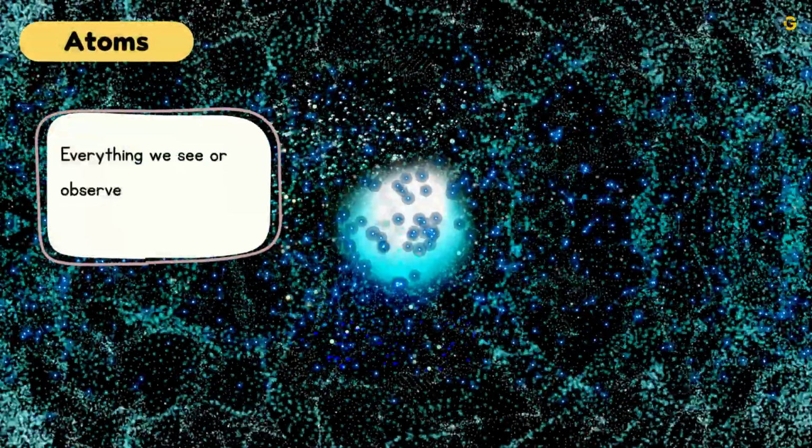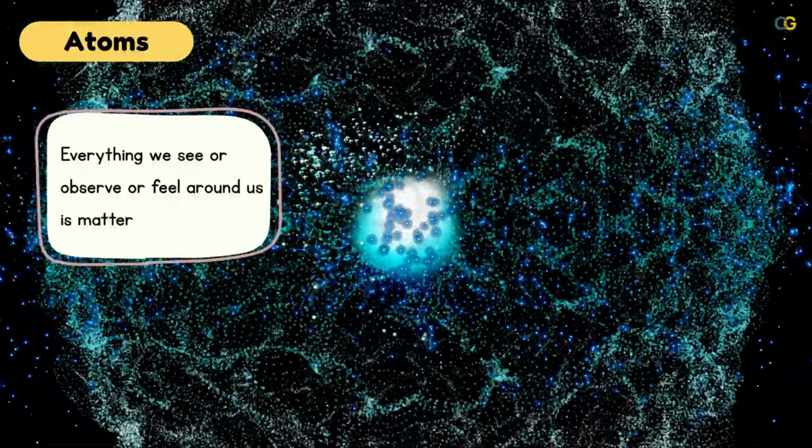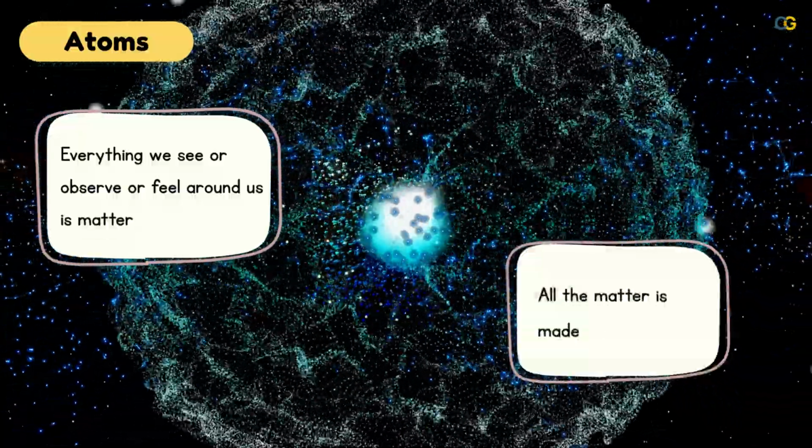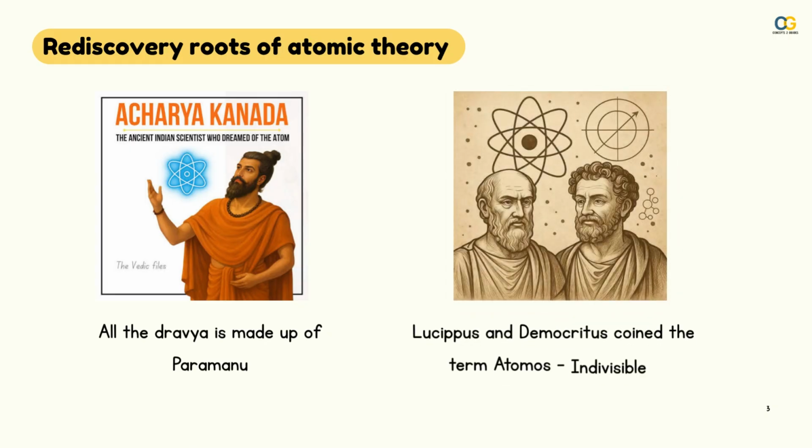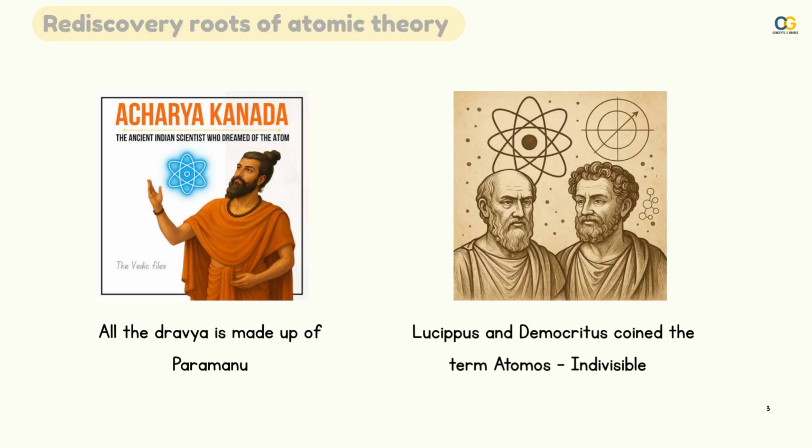Everything we see, observe or feel around us is called matter, and all matter is made up of atoms. Let us look at a rediscovery of atomic theory. Acharya Kanada, the ancient Indian scientist who actually dreamed of the atom, gave the theory that all dravya, which is matter, is made up of Parmanu, or atoms. Leucippus and Democritus coined the term atomos, which means indivisible, in Greek as well.